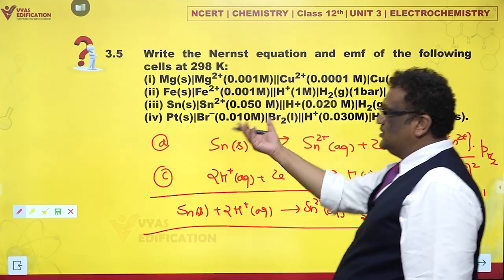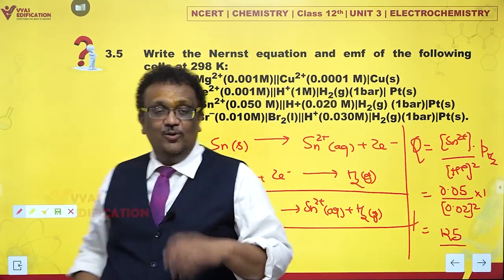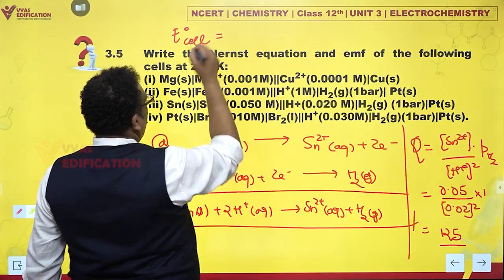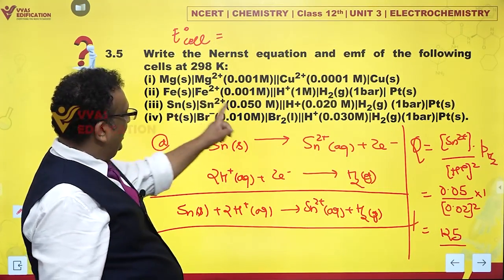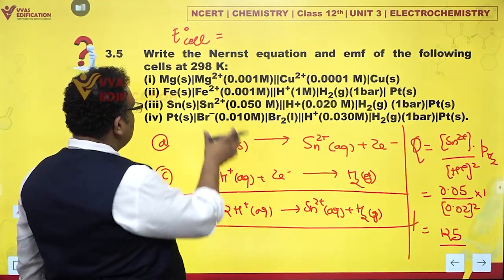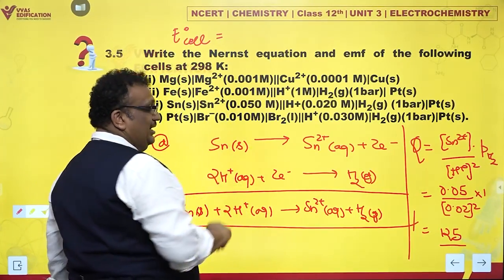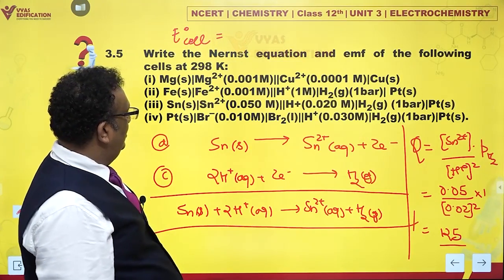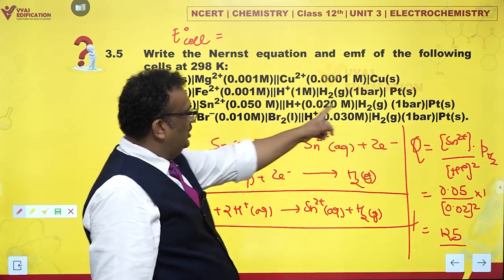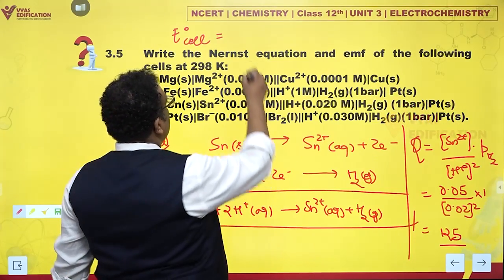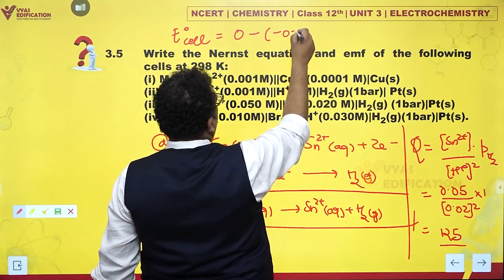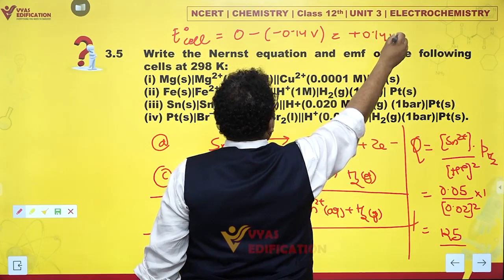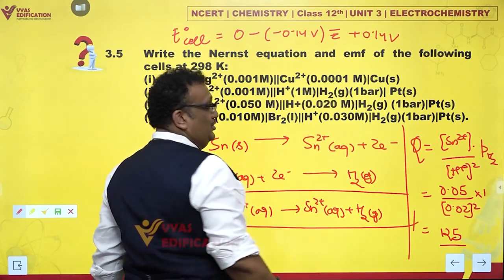Now, let's substitute in the Nernst equation. We'll need E naught cell also. What is E naught cell? I'll not write down the formula a third time. We have written it twice already. E naught of cathode minus E naught of anode. Now, what is the cathode? Is it tin to stannous or stannous to tin? That is minus 0.14. The cathode is 0. This is the cathode. Cathode is 0, minus anode, which is minus 0.14 volts. So this comes out to be 0.14 volts.